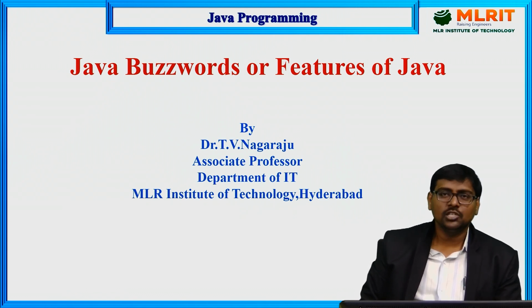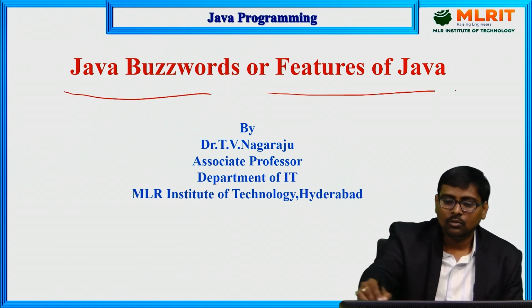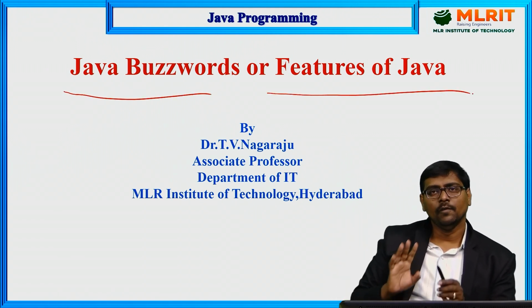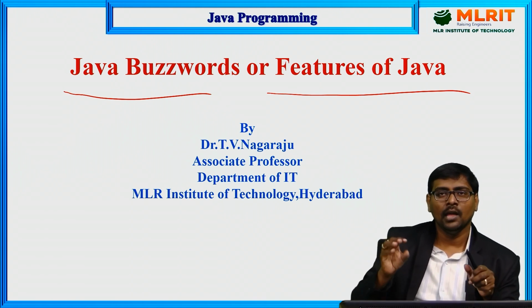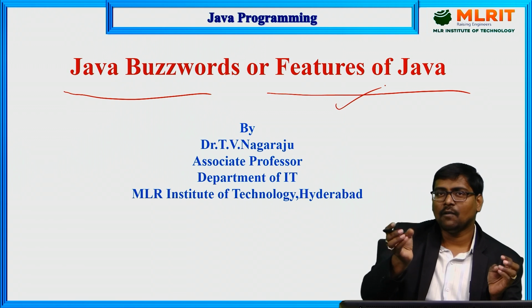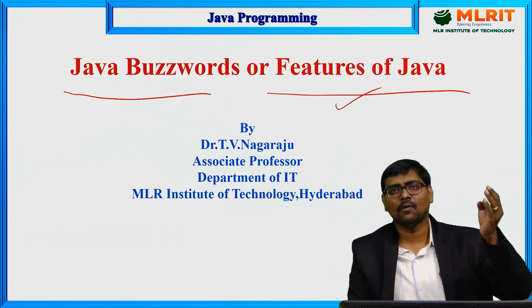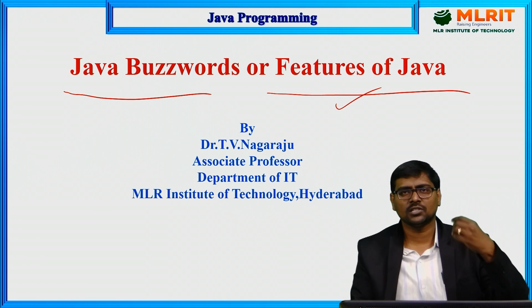So in this session, we are moving to buzzwords in Java, or features of Java. If you observe, this is the first topic under any Java course, but here we are discussing this topic at last. Why? Java consists of many features. Java is a simple language. Java is object-oriented, dynamic, robust, secure.